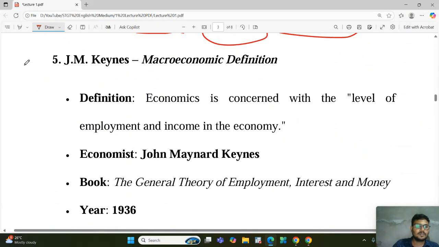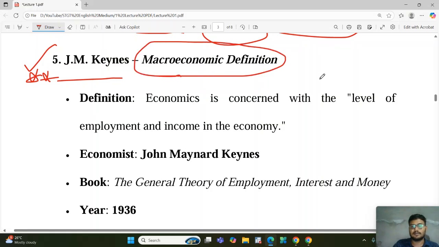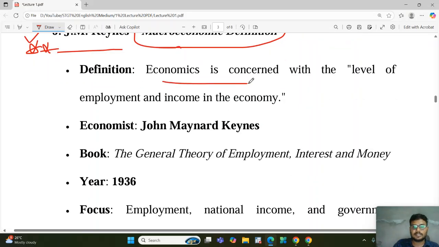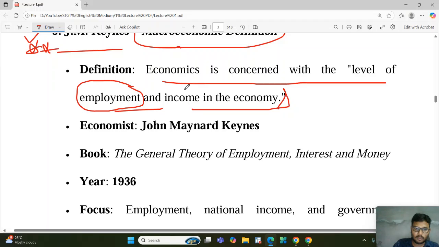Next one is J.M. Keynes, very much important for our macroeconomics definition. He is basically the father of macroeconomics. His definition is that economics is concerned with the level of employment and income in the economy. It means he deals with employment and income: how we can increase employment in the economy and how we can generate income in the economy, so that our GDP and our growth will enhance.